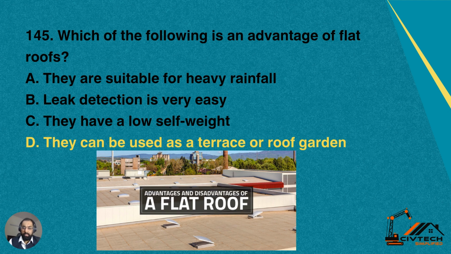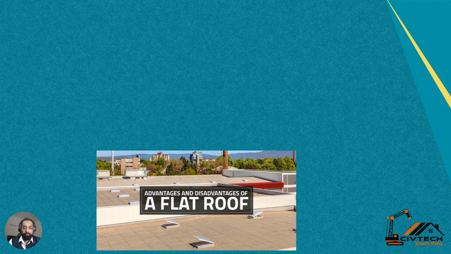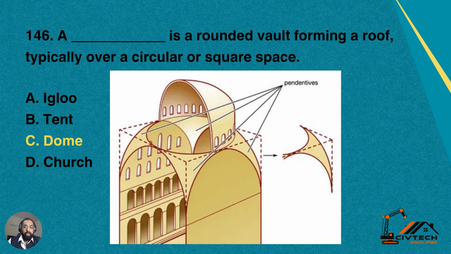Yes, option D is correct. Flat roofs are normally used for terrace as well as roof gardening or kitchen gardening. They are not suitable for heavy rain. The leak detection is easy, but option D is correct for this question. You can have an idea of the flat roof from this picture.